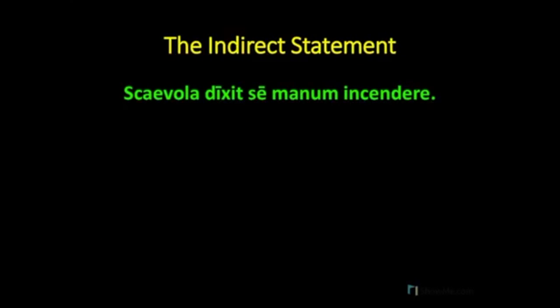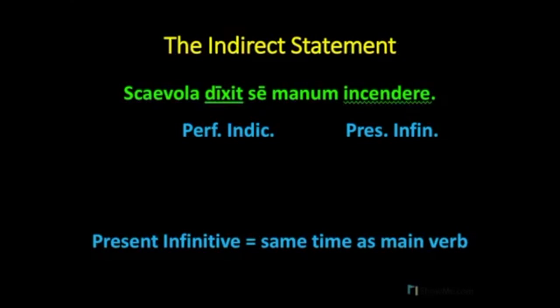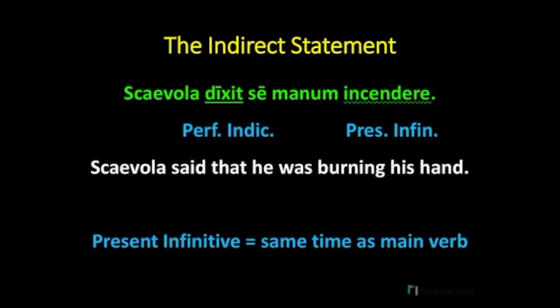Okay, here's the next one. Scaevola dixit se manum incendere. Here, the main verb is dixit, and the infinitive is incendere. Dixit, again, is a perfect tense indicative, and incendere is a present tense infinitive. And remember that the present tense infinitive indicates an action going on at the same time as the main verb. So we translate this as, Scaevola said, past tense again, that he was burning his hand. At the time that Scaevola was speaking, at the very same time, he was burning his hand.